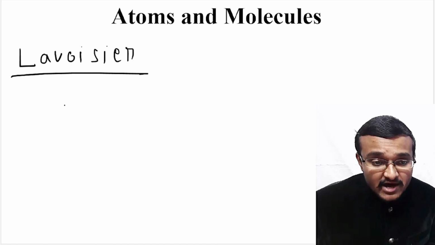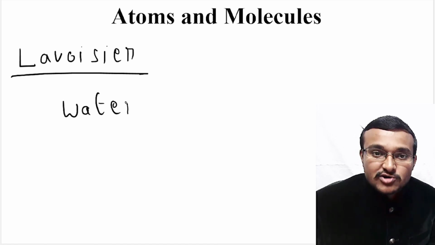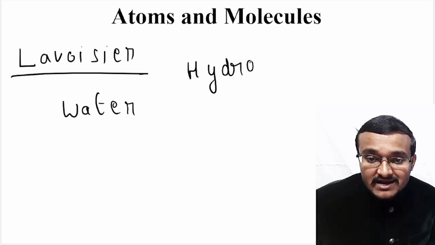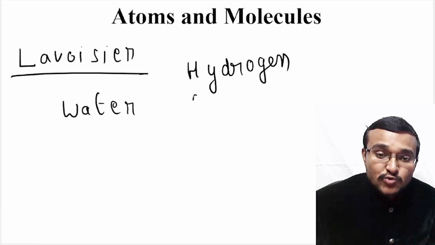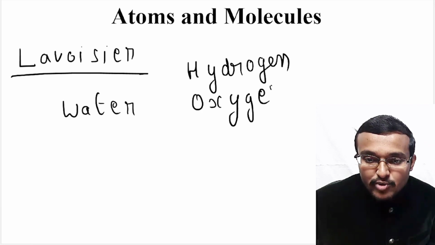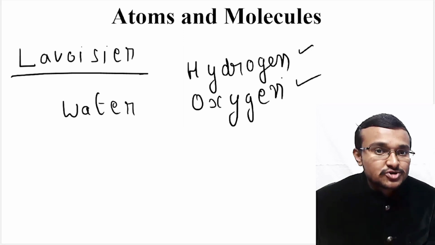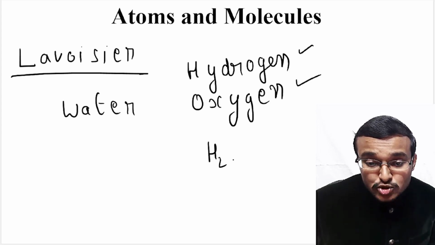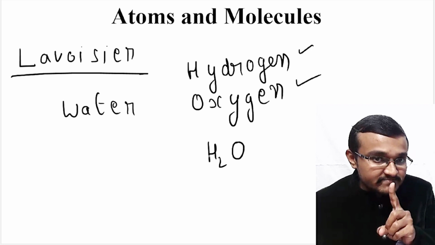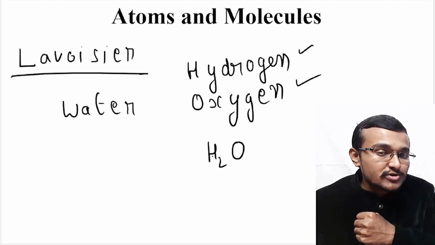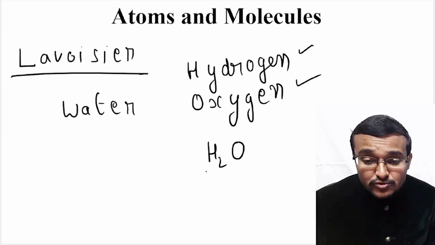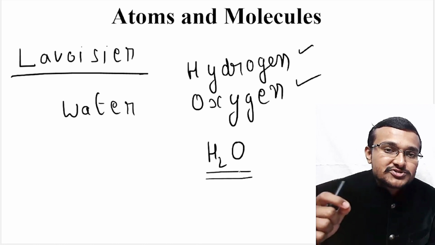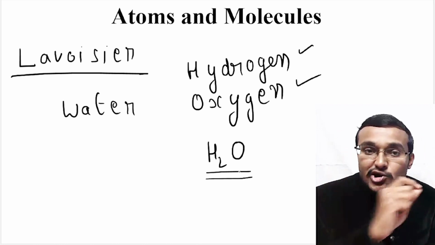For example, if you consider water as a compound, two elements have combined in this water. One is hydrogen and the other element which has combined in this water is oxygen. So there is a bond formation between hydrogen and oxygen. In water, two hydrogen atoms combine with one oxygen atom and they form a compound, that is water, H2O. Now this H2O will have the same chemical composition throughout that water. It will not change anywhere.